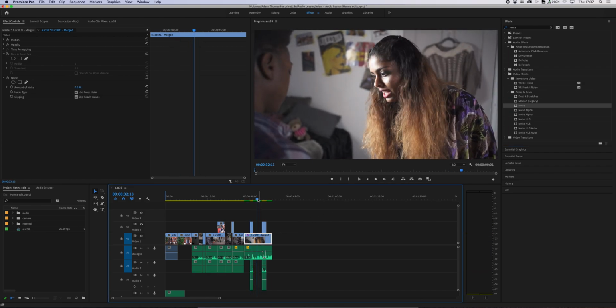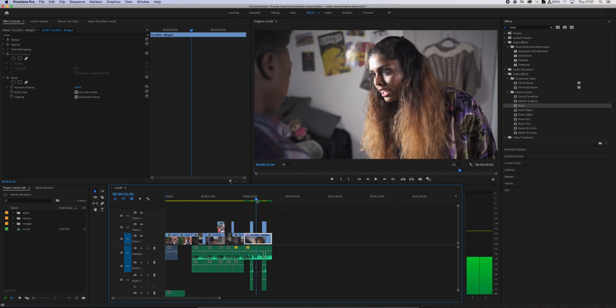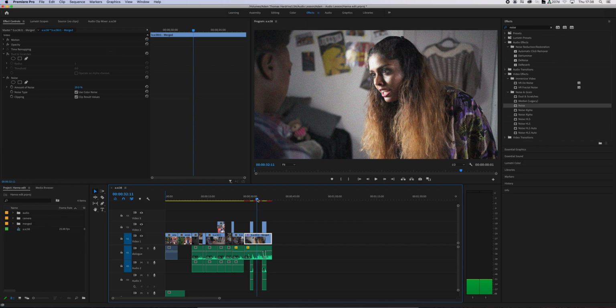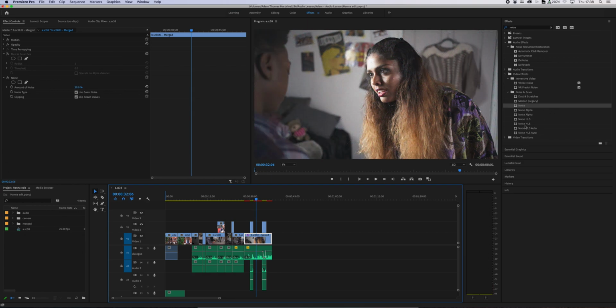Super easy. Problem is you might not see the effect happen straight away. I found this, even if you click on here, which is toggling the effect, nothing's happened. So you've got to make sure that you actually add some noise first, like so. Obviously, don't go mad with it, like that looks way too unrealistic. So it's about sort of finding the right noise and using the right amount. It's all just going to be experimentation. Whatever you think looks best, go for it.